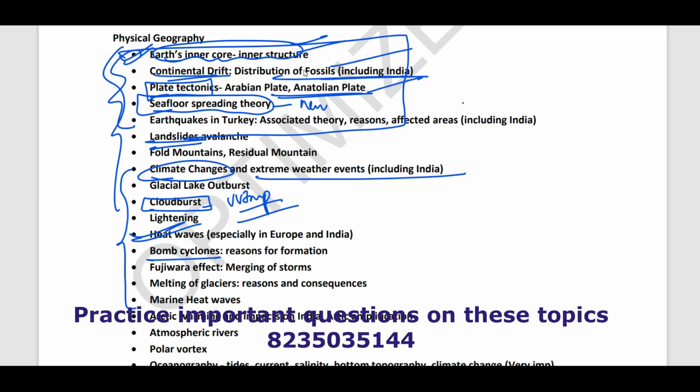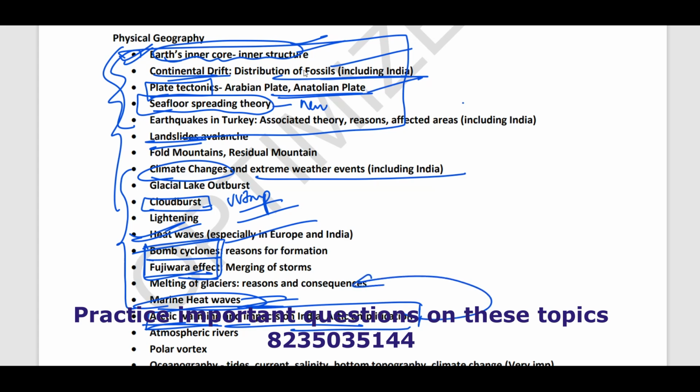Then bomb cyclone and Fujiwara effect. These two are important issues which were in news in the last 1 year. Next guys, marine heat waves. This is very important. Marine heat waves, you need to prepare that. Then Arctic warming and Arctic amplification is an important theme which you need to prepare. You can link this to melting of glaciers also. And last but not the least is the topic of atmospheric rivers. Guys, this is an important and new topic, atmospheric rivers. They can ask you atmospheric rivers.